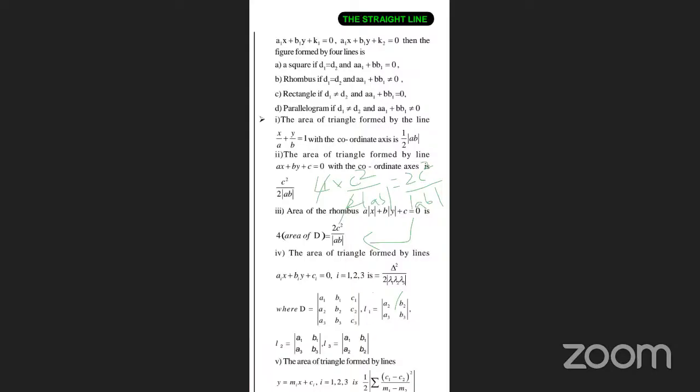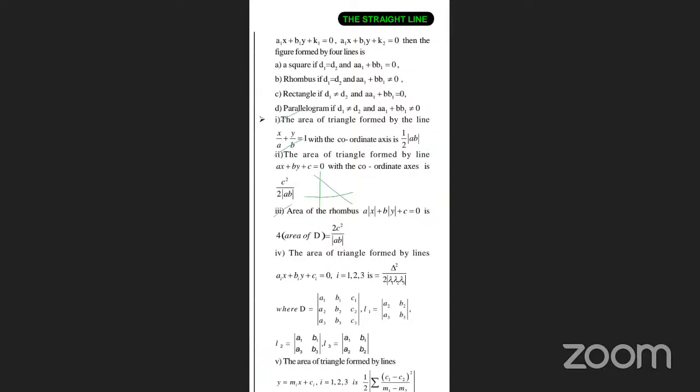Now, area of triangle. A triangle is made by 3 different lines. Till now we saw the right angle triangle, so the triangle that we saw was like this. This one also same thing.